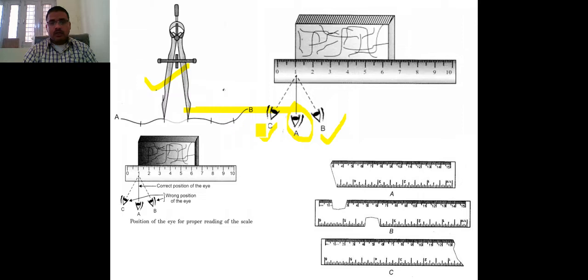But here this figure basically talks about the scale. When there is a broken scale, or a half of a scale, and we use such scales to measure things, that will not give a proper measurement.